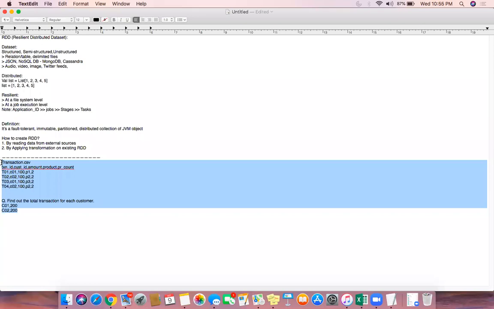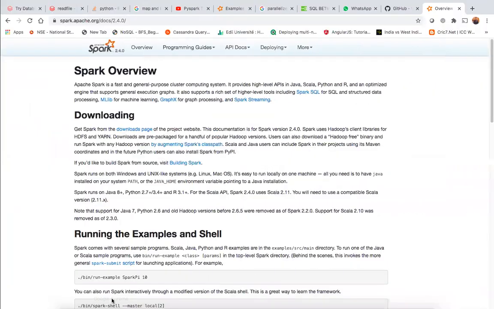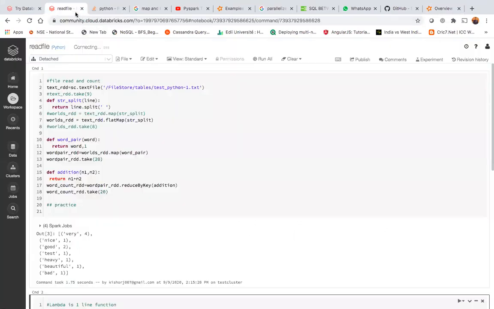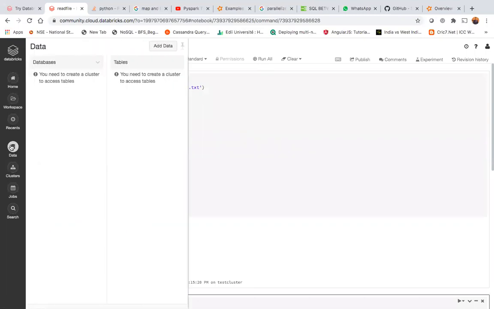Okay, so we discussed this. Now let's go to some hands-on part. We have already opened the Databricks notebook. I am pretty sure everybody has registered to Databricks, and now we are good to start using the notebook. We discussed the clusters and the data section.